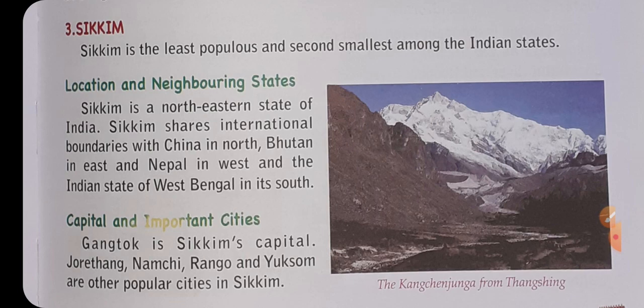Its location is in the eastern side. So Sikkim is the northeastern state of our country. It shares international boundaries with China in the north, Bhutan in the east, and Nepal in the west, and the Indian state of West Bengal in its south. Its capital is Gangtok. And apart from Gangtok, Jorthang, Namchi, Rangpo, and Yuksom are popular cities of this state.